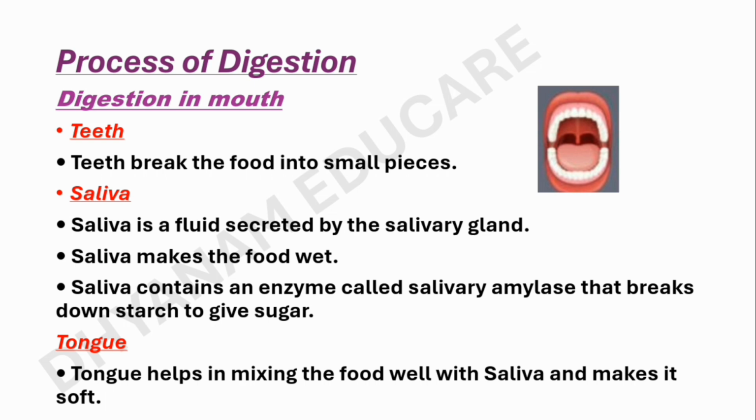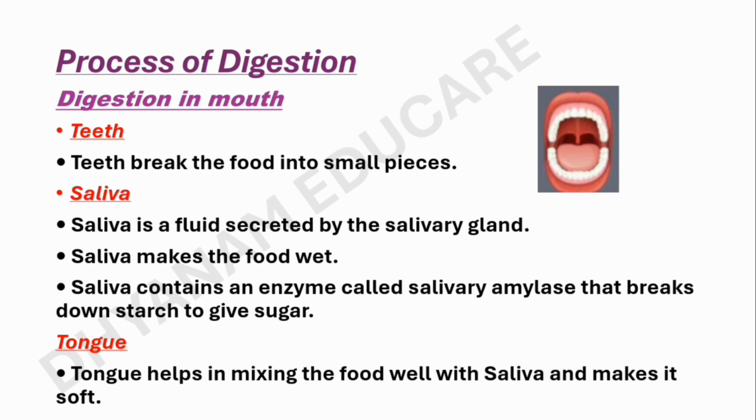So it should be made soft and wet before swallowing. Who does this job? The teeth, the saliva and the tongue. These three do the job of making the food soft. Now let us discuss the process of digestion in the mouth.